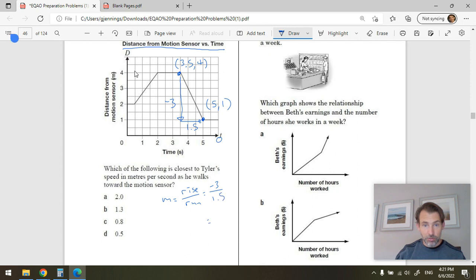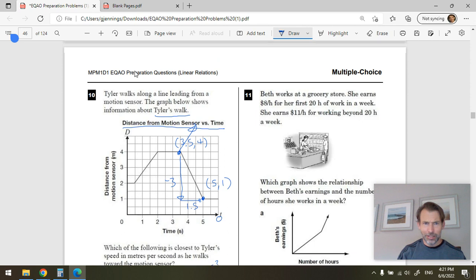Hey, Mr. Jennings, didn't you say that was -2? Yeah, I did. And you could check that with a calculator. But we don't say your speed is -2 meters a second. We say it's 2 meters a second towards the motion sensor. It could be 2 meters per second away from the motion sensor, and then it would just be going the other direction that way. All right. Okay, let's keep going.